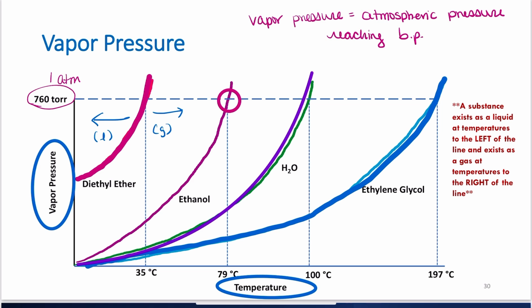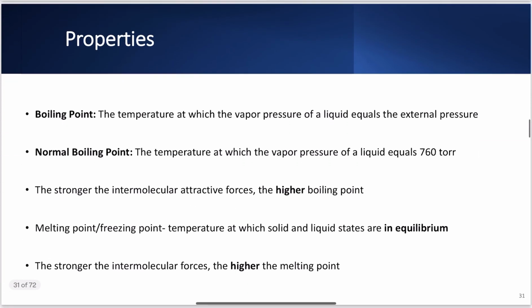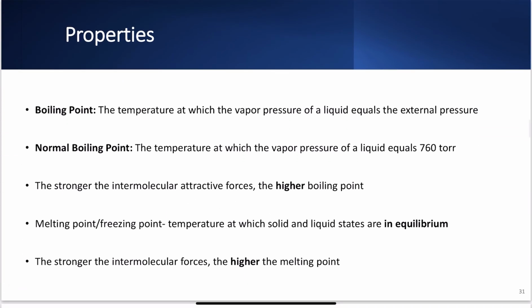And that brings in our definitions of boiling point. Boiling point itself is defined as the temperature at which the vapor pressure of a liquid equals the external pressure. Your external pressure is your atmospheric pressure. Why? Because that's the pressure that's external, right? The atmospheric pressure is pressure around us.